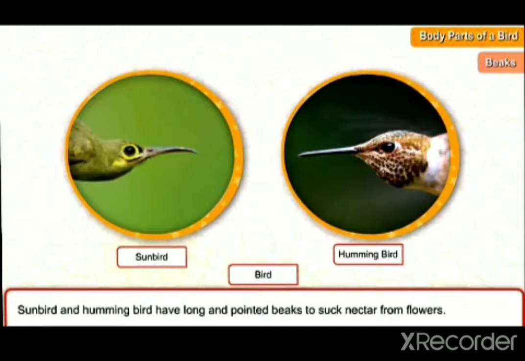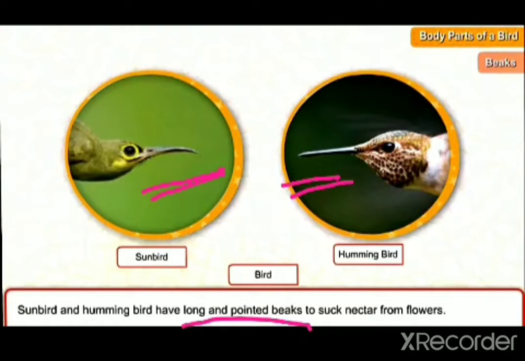Then another type of beak, that is your long and pointed beak. You can see how long their beak is. Long and pointed, pointed and sharp also we can say. Sunbird and hummingbird have long and pointed beaks.